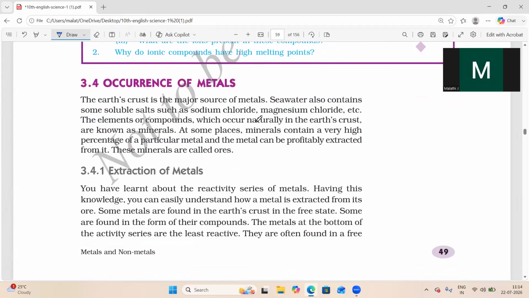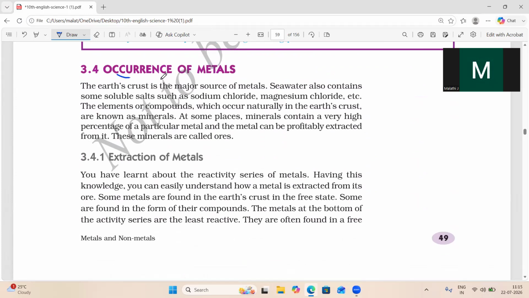One more small topic from metals and non-metals: how metals occur. Where in the Earth's crust are we getting metal sources? Are all the metals we use found as pure metals in the earth? No, we will not get metals in the pure form. We will get them in combined form, combined with other compounds.